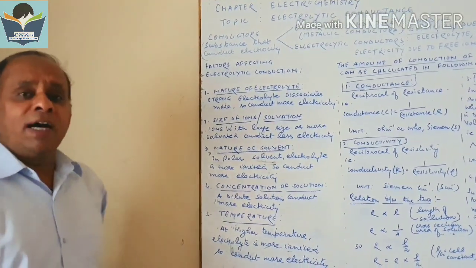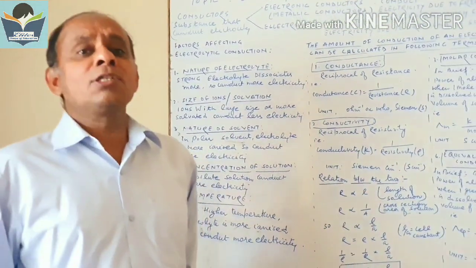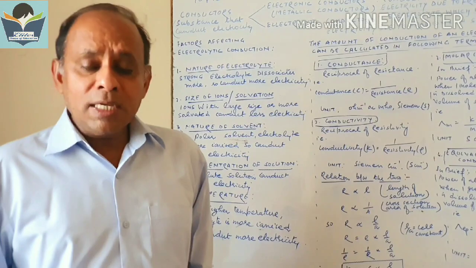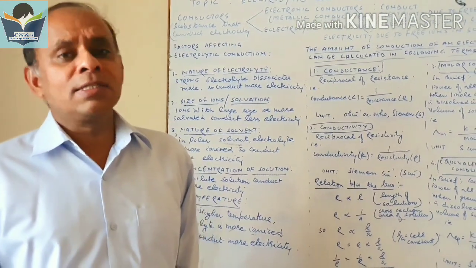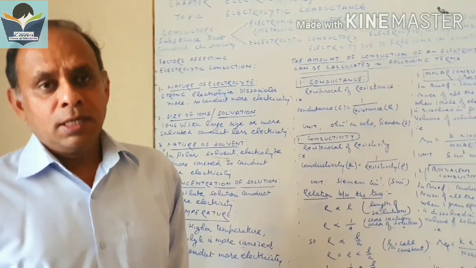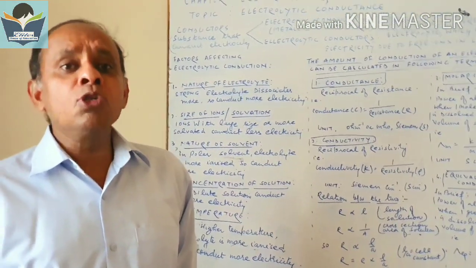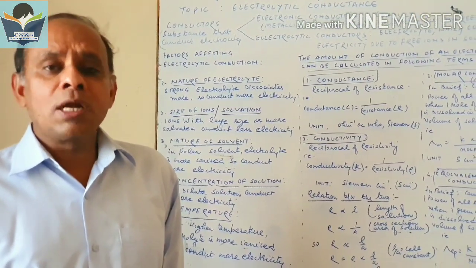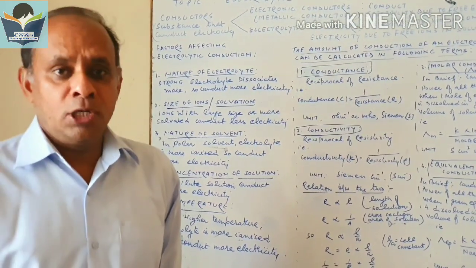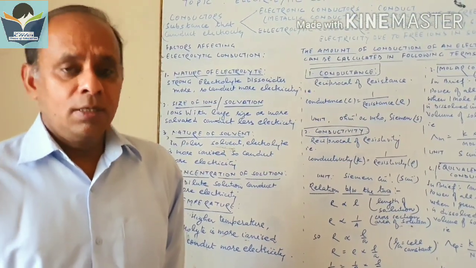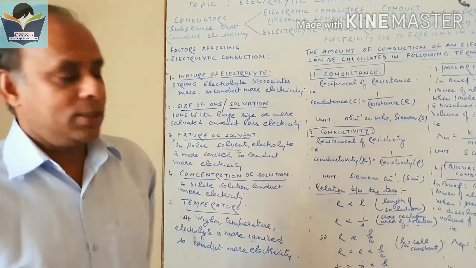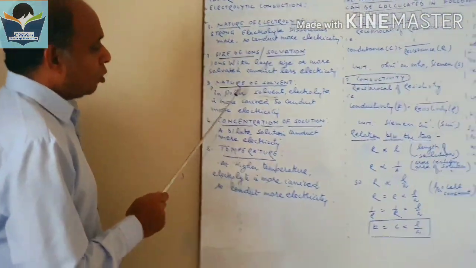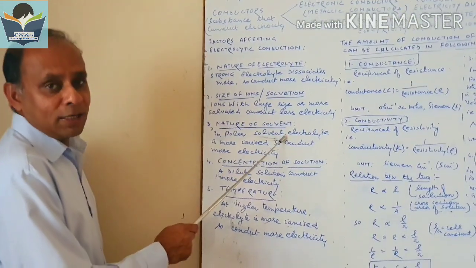The size of ions also depends on their solvation, meaning how much solvent they are surrounded by. If the ions are more solvated, more surrounded by water molecules or solvent, they become larger in size and conduct less electricity.